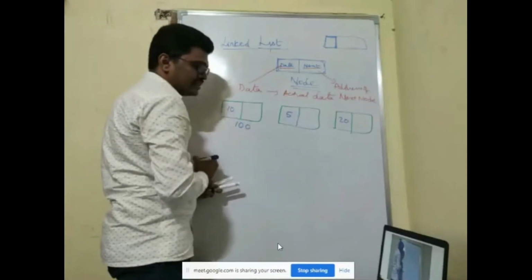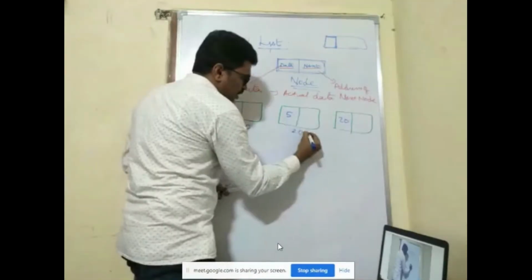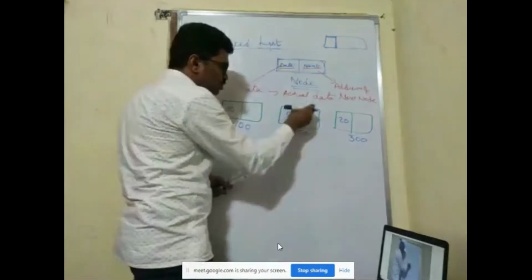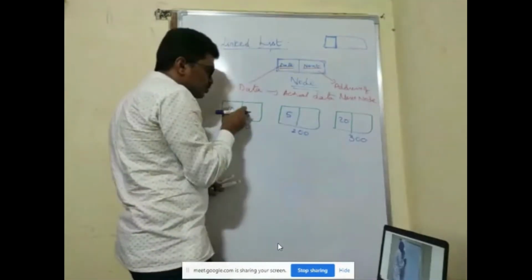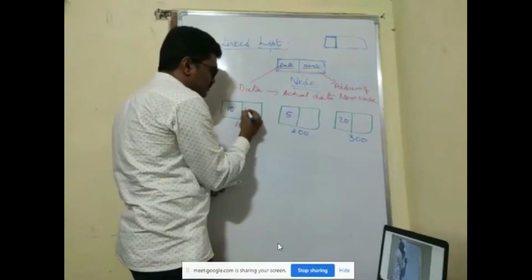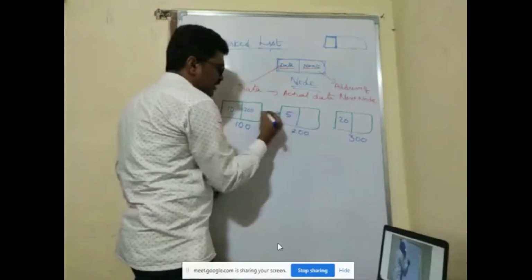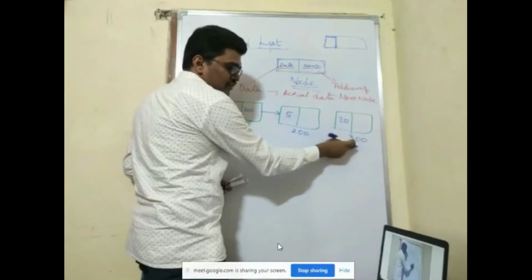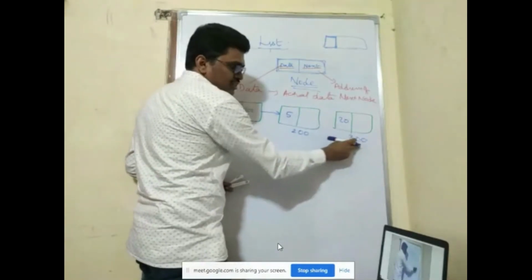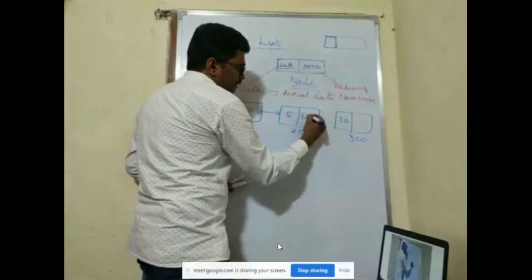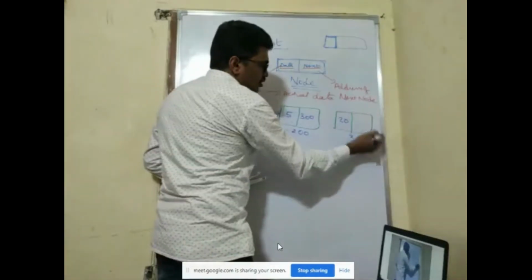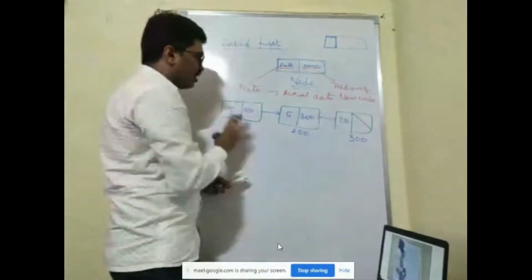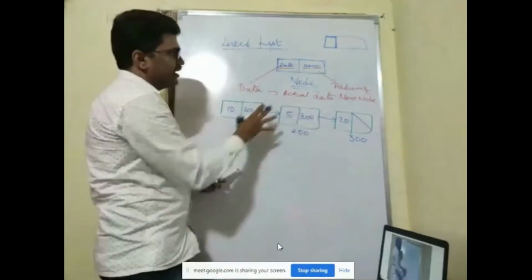I'm taking it as 100, I'm taking it as 200, I'm taking it as 300. Each node will have its own address. So now this node will contain the address of this one. That means it gets linked like this. Now this node's next field contains the address of the next node. What is the address of the next node? 300. Since after this we don't have anything, we'll put it as null. So this is how you represent elements in a linked list.